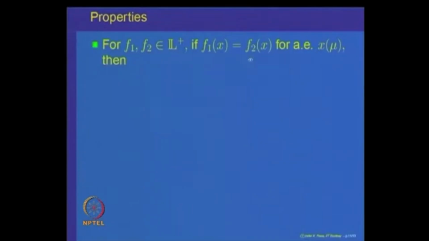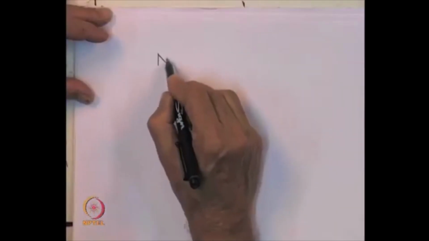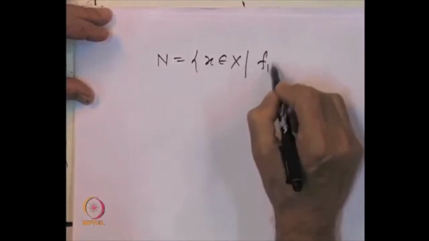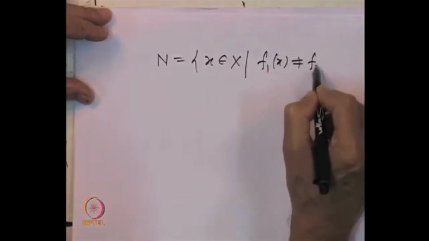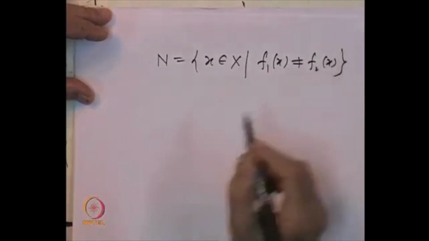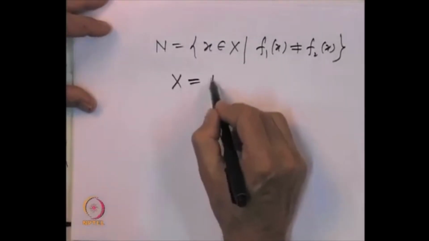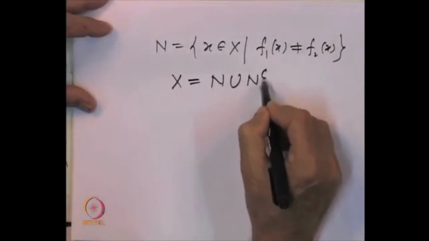If f 1 and f 2 are non-negative simple and f 1 is equal to f 2 almost everywhere, then the integral of f 1 is equal to the integral of f 2. That property is quite obvious, because let us write the set N to be the set of all x belonging to X where f 1 of x is not equal to f 2 of x. Then the whole space can be written as N union N complement.